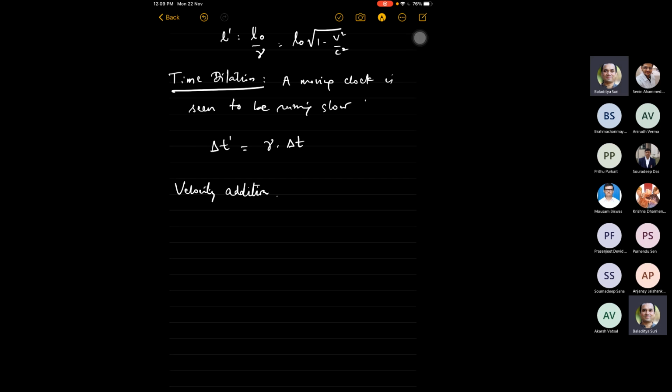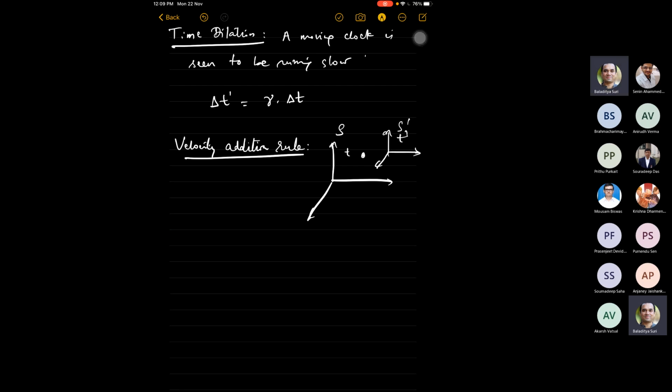The correct rule is: if you have a frame S and another frame S prime moving with a velocity v along the x direction, and an object moving with velocity u with respect to S and u prime with respect to S prime, then u prime is u minus v by 1 minus uv by c squared.